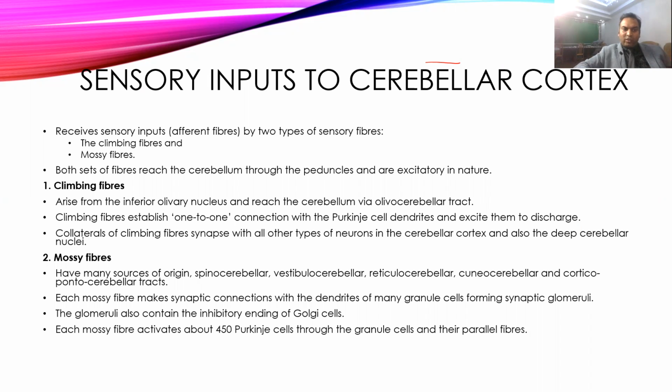cerebellar nuclei. While mossy fibers come from different parts of the body, usually coming from the spinocerebellar, vestibulocerebellar, reticulocerebellar, cuneocerebellar, and corticocerebellar tracts, and together they form synaptic connections with the dendrites of granule cells, forming the synaptic glomerulus. The network of the granules that forms is called the synaptic glomerulus, and this usually ends in an inhibitory type of response to the Golgi cell. Each mossy fiber will activate at least 450 Purkinje cells through the granule cells and their parallel fibers. So climbing fibers are excitatory, while mossy fibers are usually inhibitory.